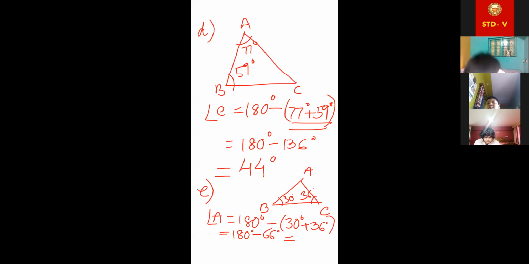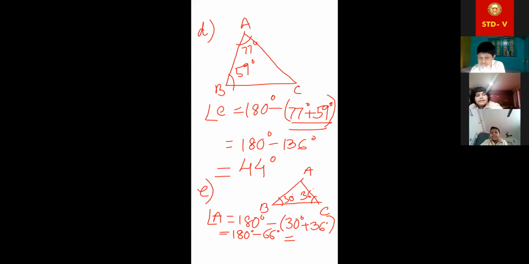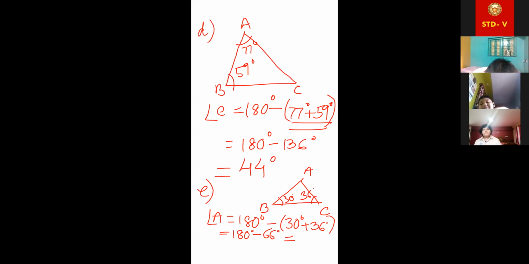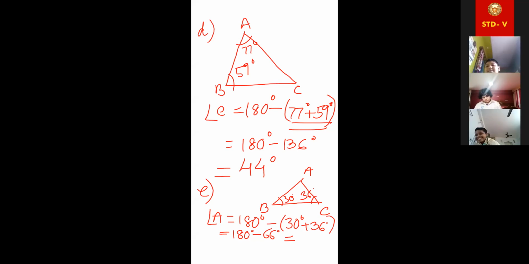Shamia, the subtraction, 126? Sorry, 26? Ujan? No, ma'am, 114. 114. Good.